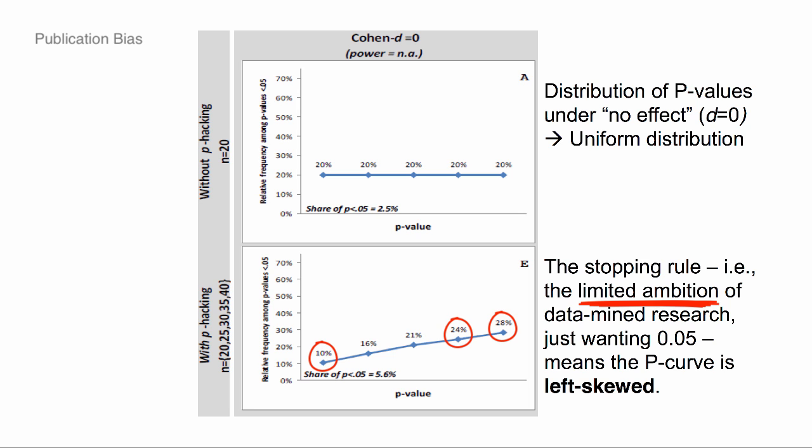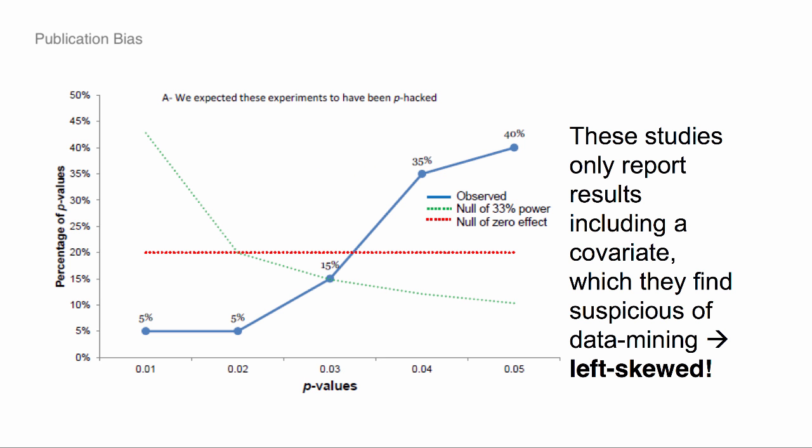My favorite part of the paper is when they actually take this to some actual literature. So they go to a leading psychology journal, and they say, is there p-hacking when we look at dozens of studies in this journal? And they do something very clever, which is they say, there's studies we suspect there was a lot of manipulation on. They're experiments where the authors never showed the simple treatment versus control difference. They only show differences with covariate controls. And the question is, what do the p-curves look like?